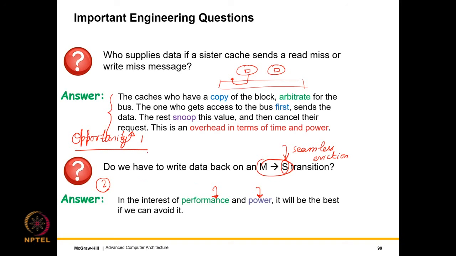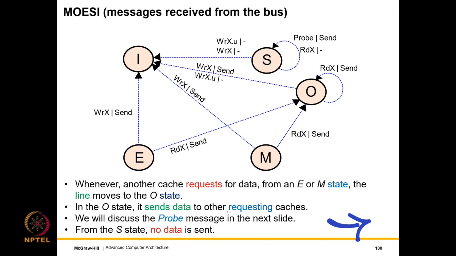So can we explore this? There are two opportunities, 1 and 2. Let's solve them. And how have we been solving it? By adding an additional state called an owner state. Now the state diagrams keep getting more complicated, but the assumption is that you have become an expert in this kind of stuff already.